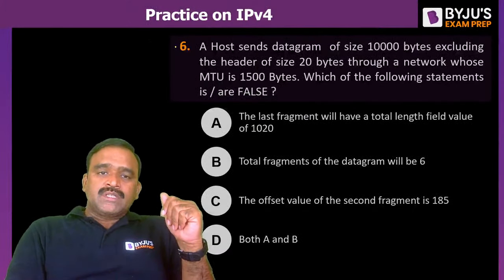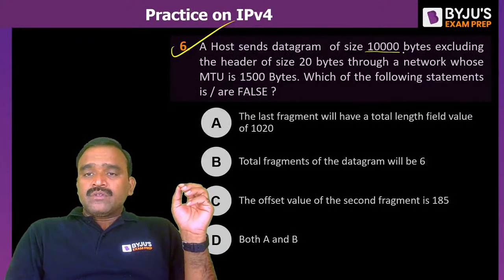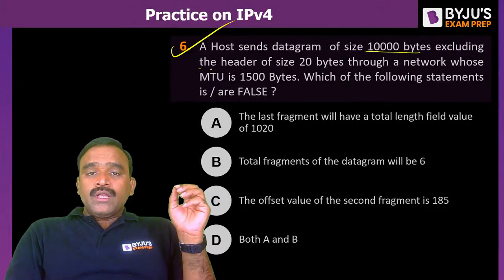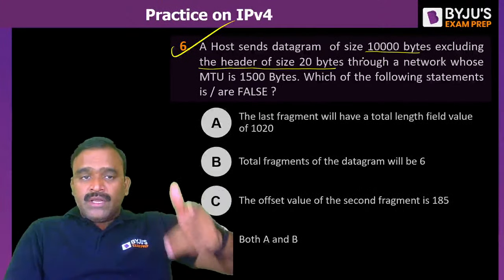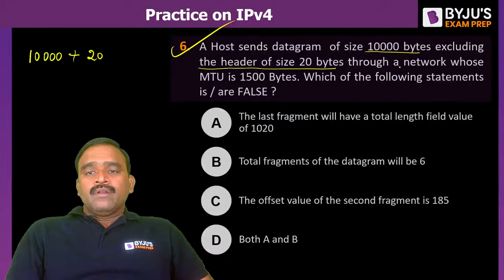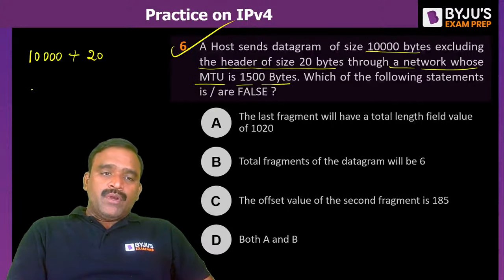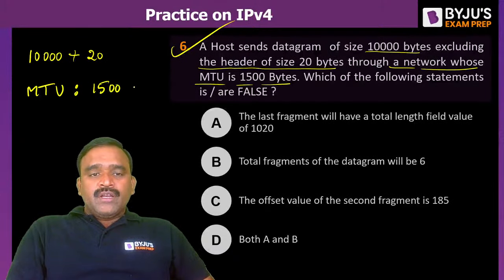Next question, question number 6. A host sends a datagram of size 10,000 bytes, excluding the header of size 20 bytes. That means this 10,000 bytes does not include the header. So 10,000 bytes is only the payload plus 20 bytes of header. It is passed through a network whose MTU is 1500. MTU 1500 means including header, by default.